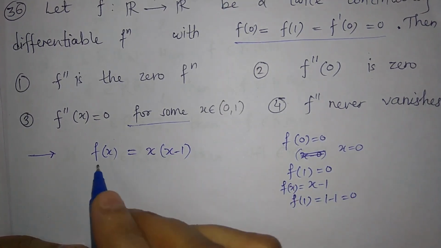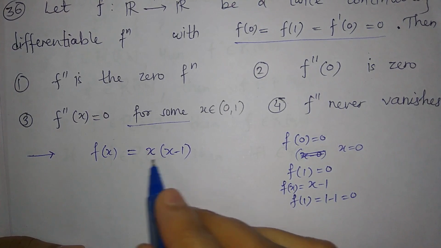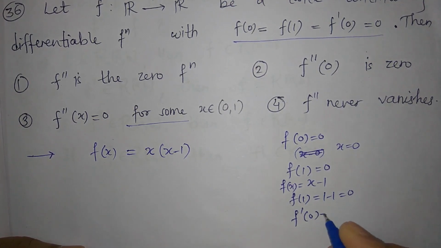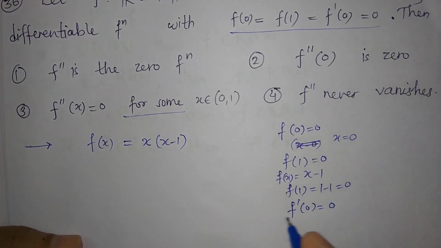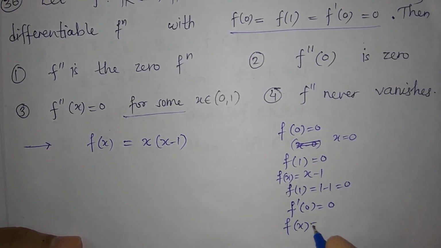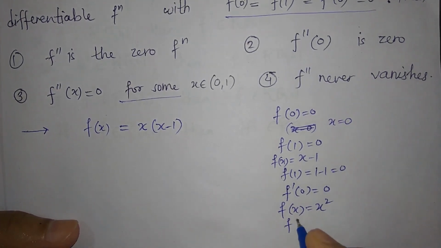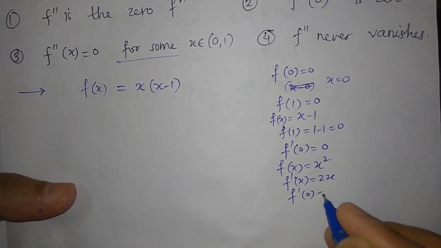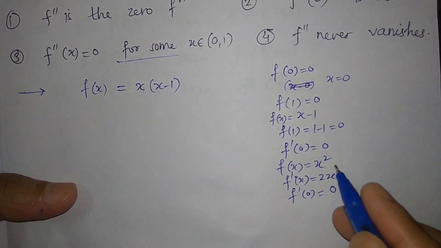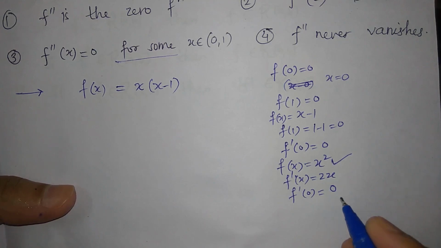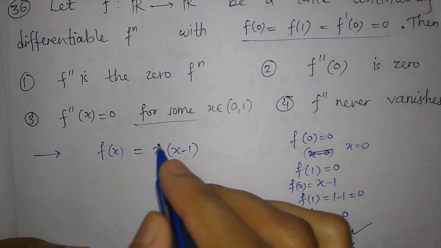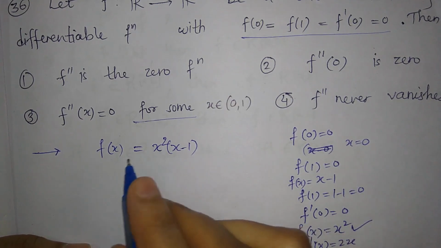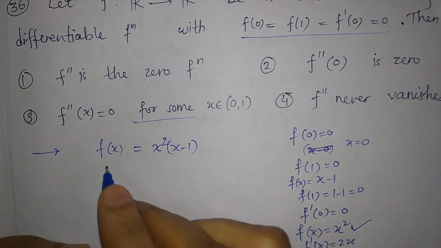So now just look at this. f of 0 is equal to 0, f of 1 is equal to 0. Now f dash at 0 is equal to 0, right? So if we take f of x is equal to x square, then f dash of x is equal to 2x, and f dash at 0 is equal to 0. So this function satisfies this condition, right? Here we already have x, so just take x square. So all the conditions are satisfied by this function.